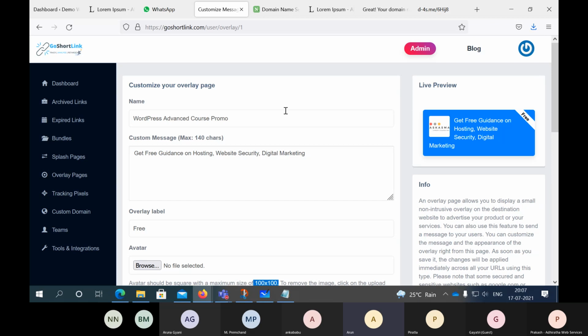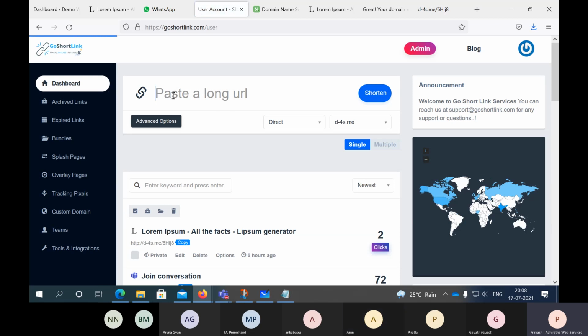Okay, now how are we creating the overlay that you have shown, and how are we attaching it with the web? Can you show me? See, I'm not attached anywhere. What I'm doing is I'm creating a short link. Maybe today you said, Arun, you're launching your own website for selling t-shirts. You told me, Prakash, can you promote this? What I'll do, I'll try to promote your t-shirt selling website by adding my own overlay page. So I'll take your t-shirt selling page, maybe aruncollections.com.